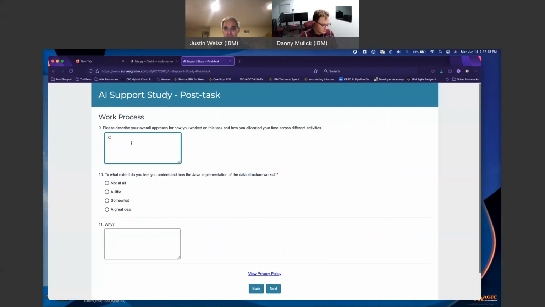Describe overall approach. Check through the various AI generations of code available to me. Begin picking versions that I liked to start. Then begin work on assembling my version and begin testing.